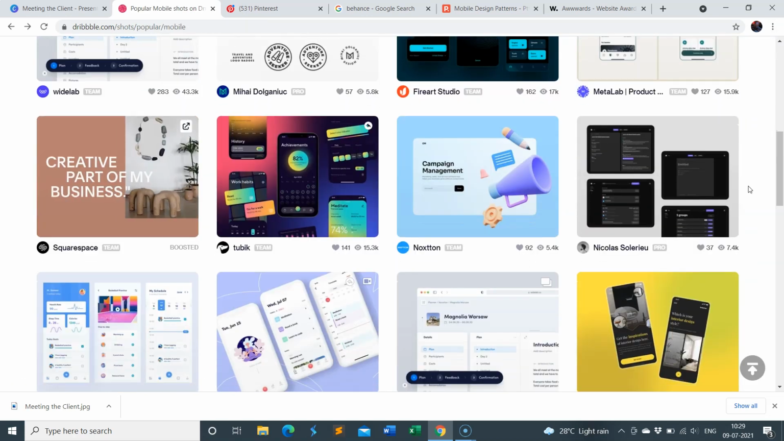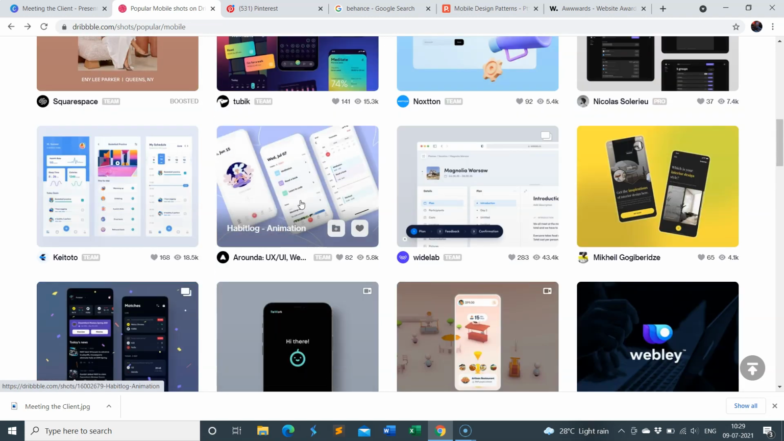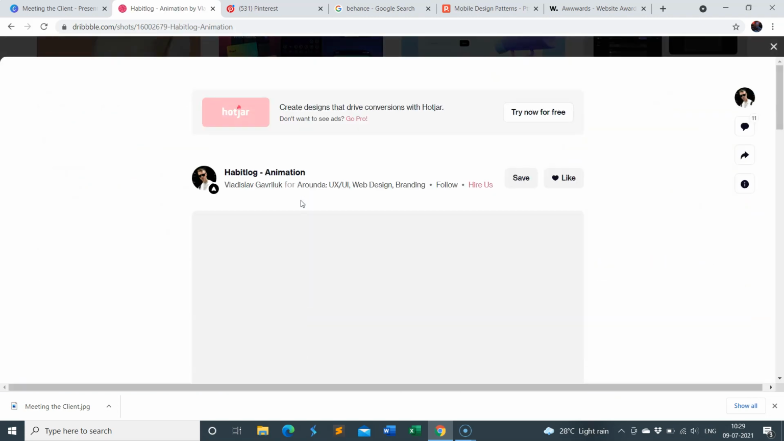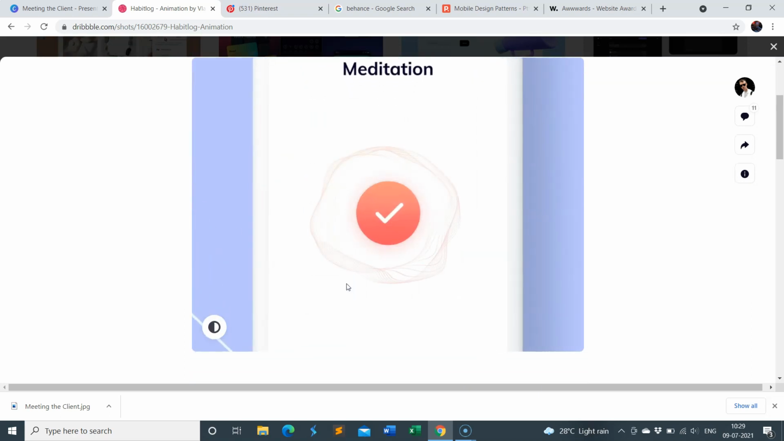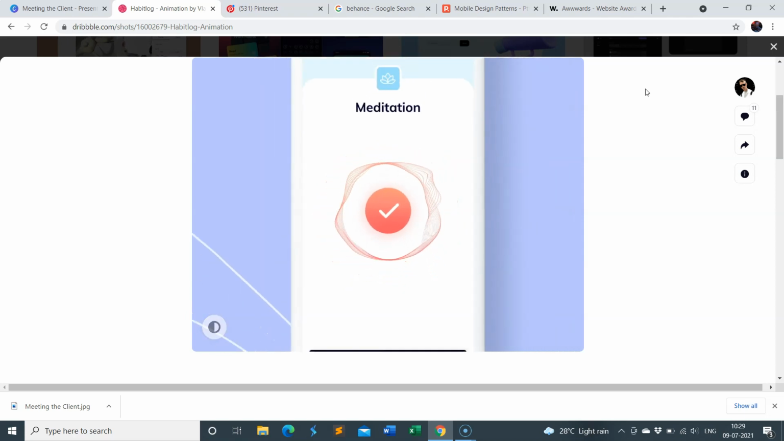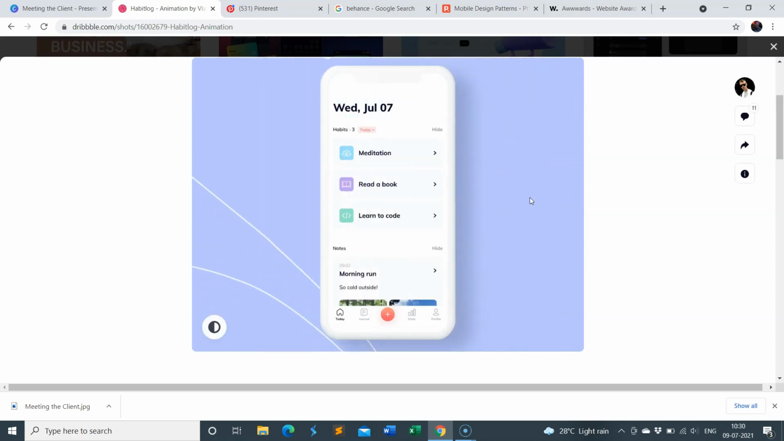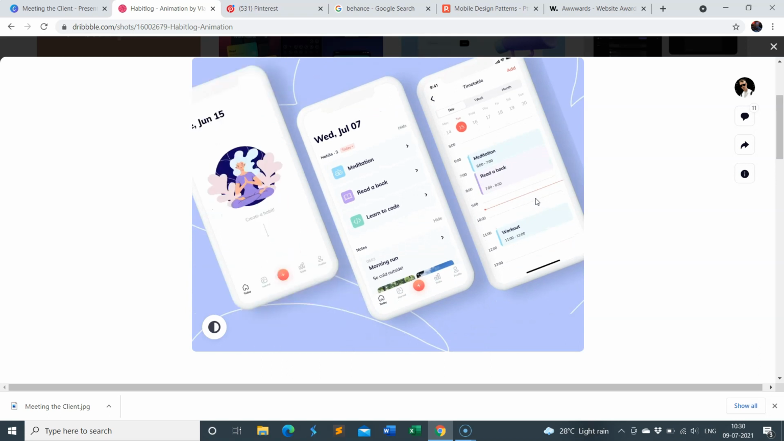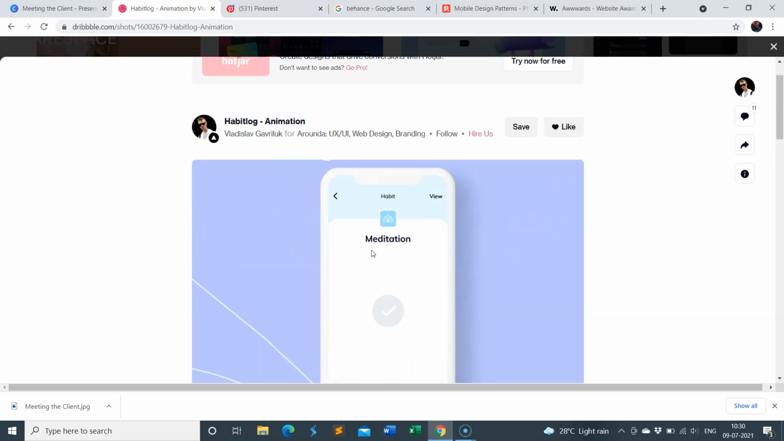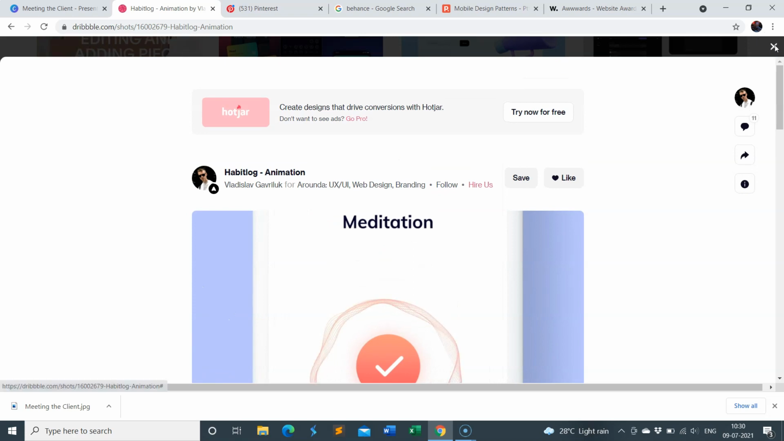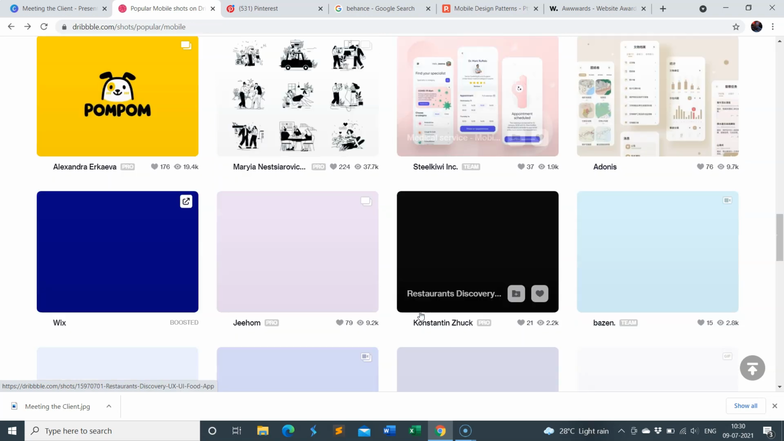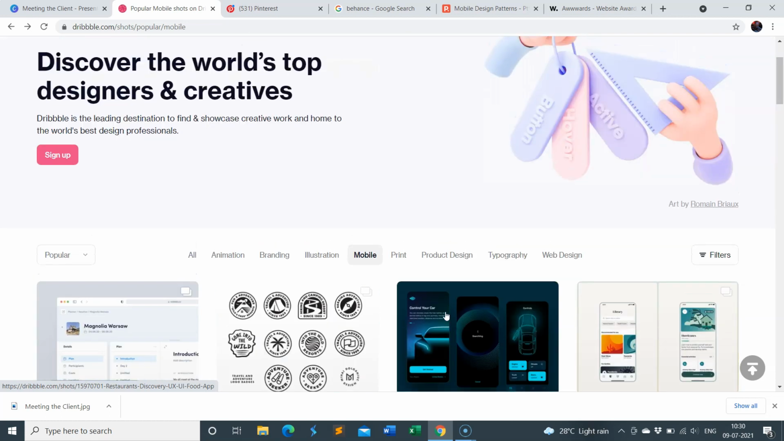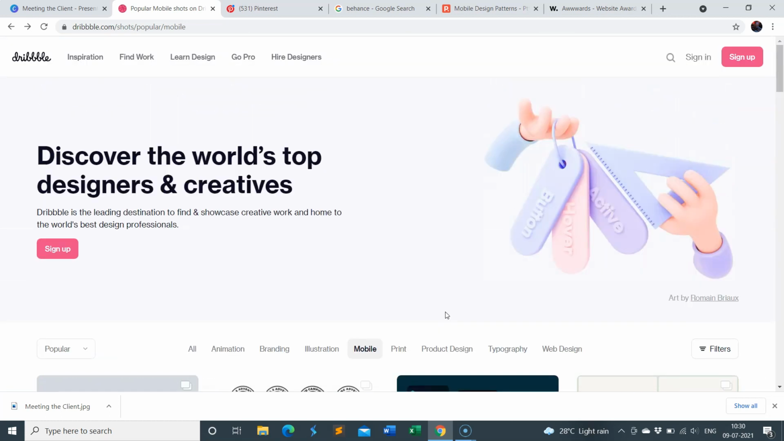You have a lot of designs here based on everything. This is again based on UI UX design, web design, branding. Suppose I'm creating something which is related to this, I can have a lot of inspiration. And here you get the screenshots or the short animations, showing how this design is going to turn out. So this is how Dribbble works. You have a lot of designs here. You can just surf through all of these, and if you like any of these, you can save it for later use. So this is the first website which I wanted to show.